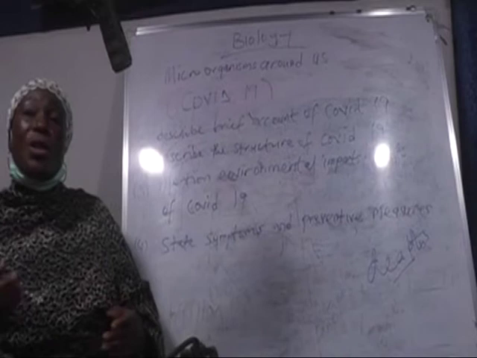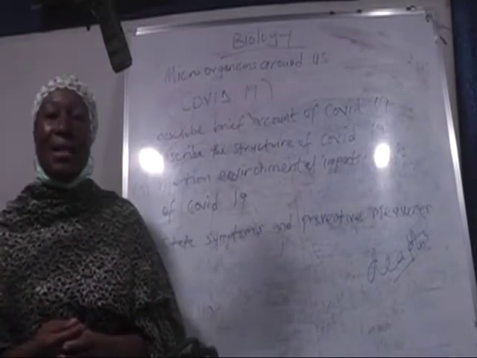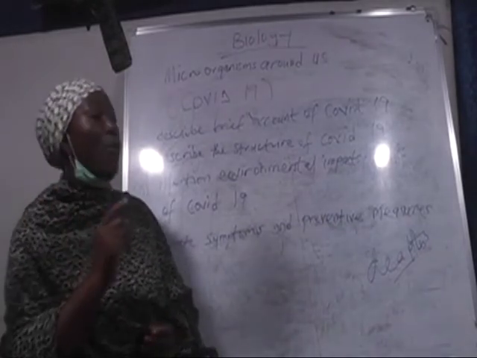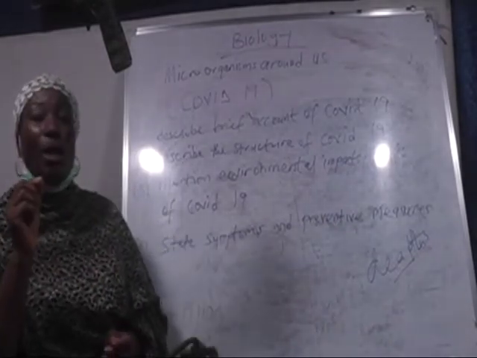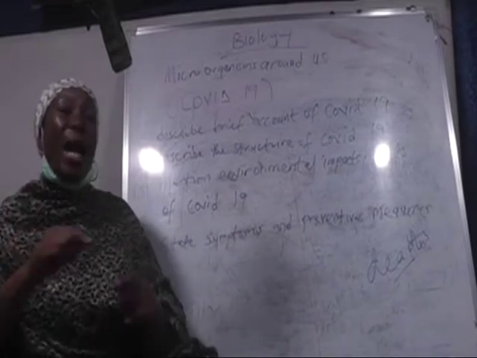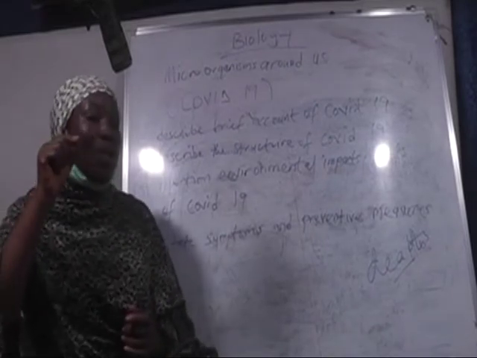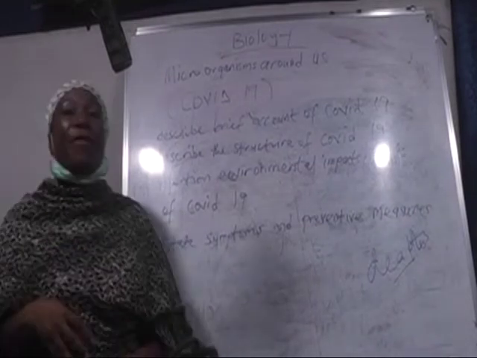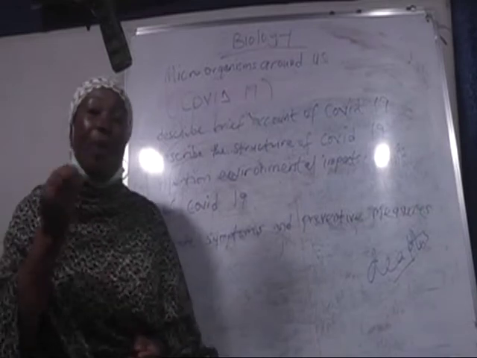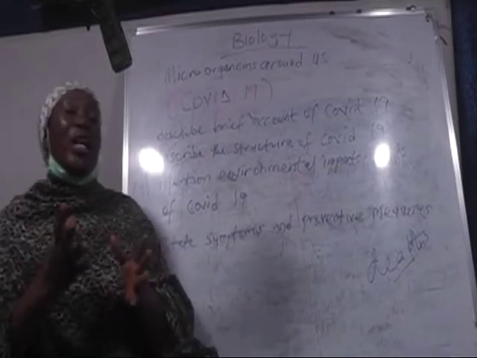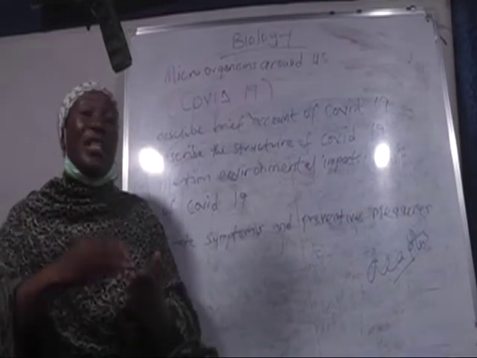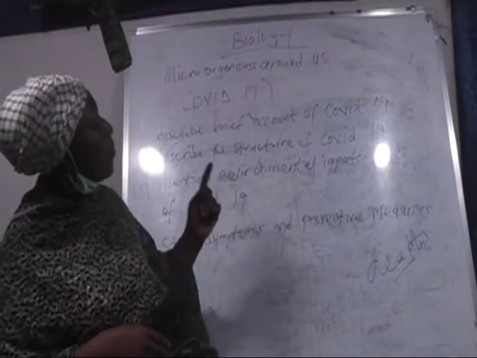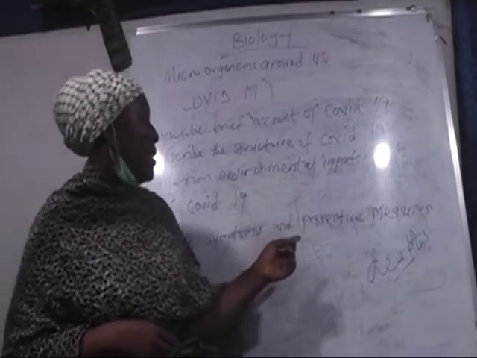I said we should use alcohol-based hand sanitizer. The sanitizer you are using should contain at least 60% of ethanol, because this ethanol in the hand sanitizer helps to eliminate the spike. Remember, I told you that the function of that spike is to enable the coronavirus to attach itself on surfaces. So with that 60% ethanol, it can help to eliminate or destroy the spike that the virus uses to attach itself. So endeavor to use hand sanitizer.